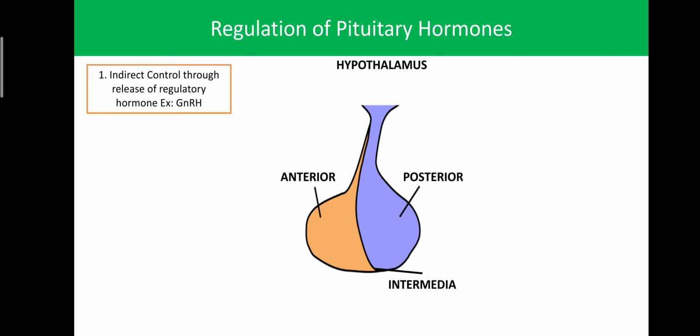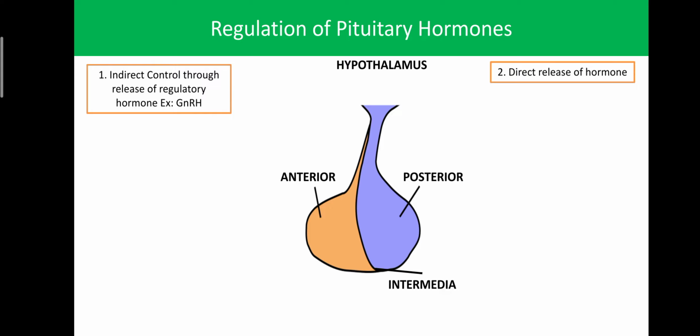Then the same mechanism is applicable to the intermedia. For the intermedia, it can release the melanocyte releasing hormone. That hormone reaches the intermedia, then the intermedia is involved in the secretion of MSH. And the second mechanism is the direct release of hormone, because the nuclei are present in the hypothalamus, they synthesize, and whenever the body requires ADH and oxytocin, at that time it can directly release the hormone into our circulation via the posterior pituitary lobe or posterior pituitary gland.